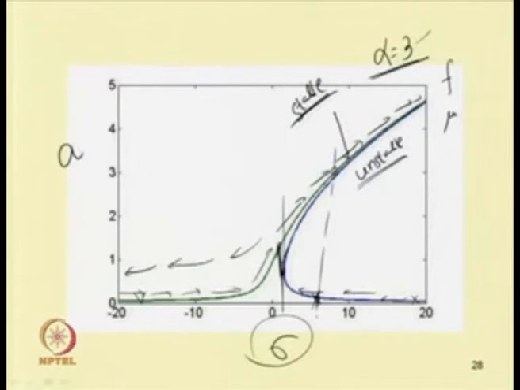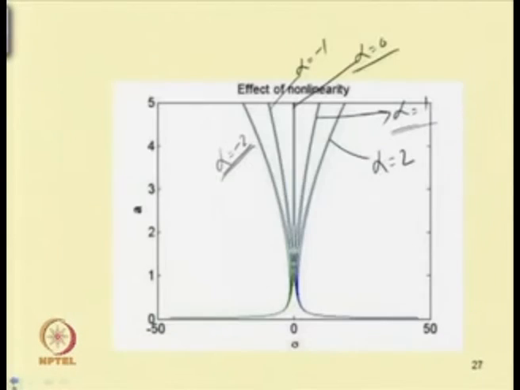So, one can see the effect of mu. In this case one can observe that for hard spring it tilts towards right, and for soft spring it tilts towards left, and when there is no nonlinearity the response is the same as that of the linear system.